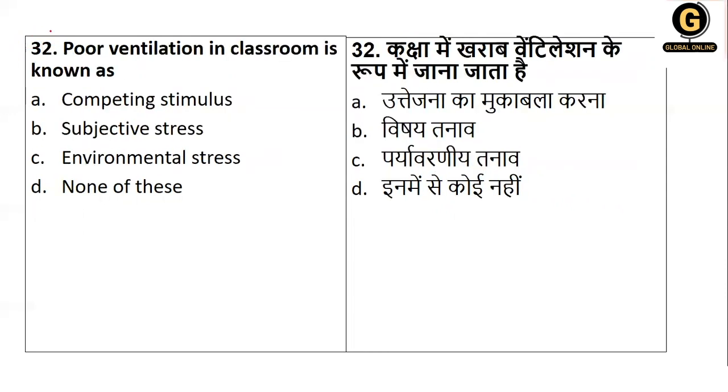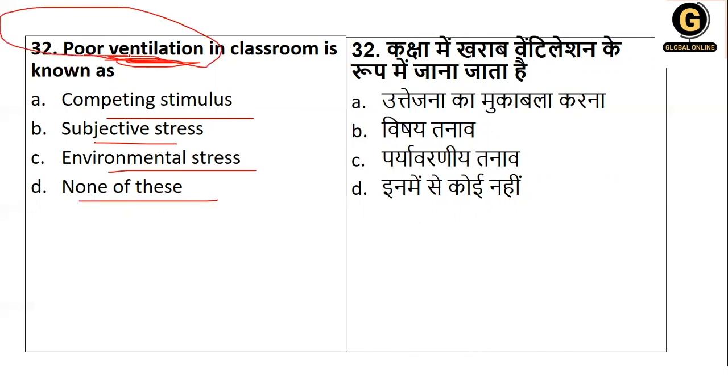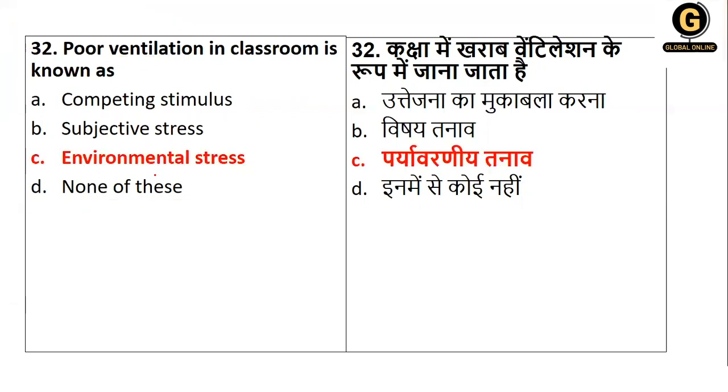Next, poor ventilation in the class is known as competing stimulus, subjective stress, environmental stress, or none of this. Poor ventilation. So basically it is the environment which is not allowing you to concentrate. That is called environmental stress. So the right answer is option number C.